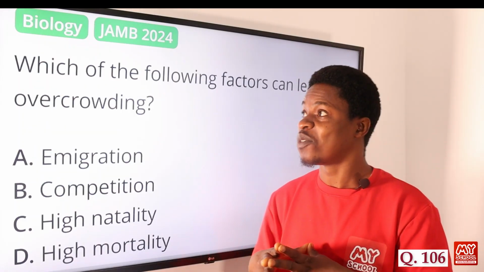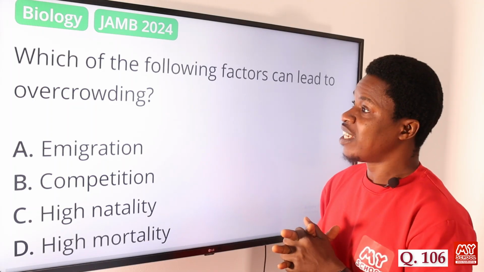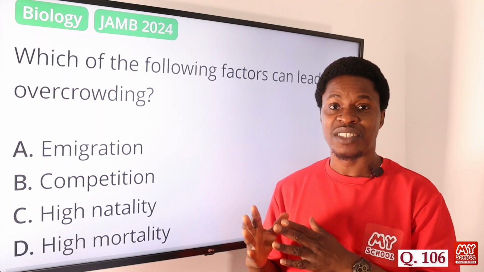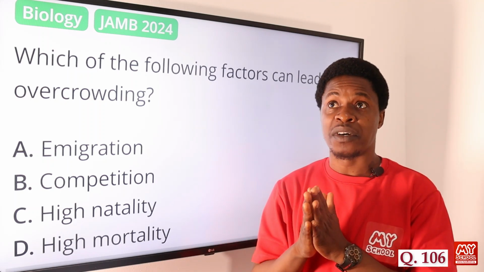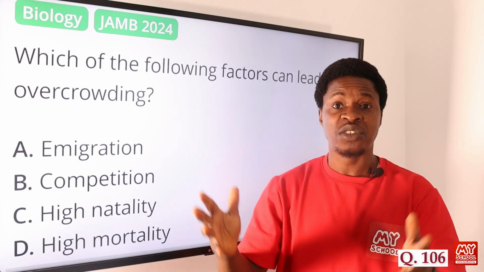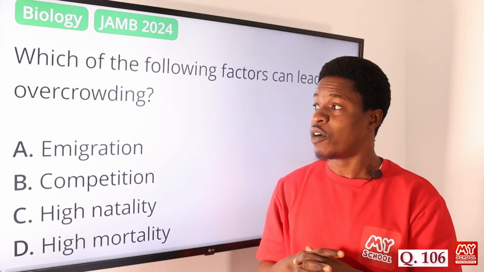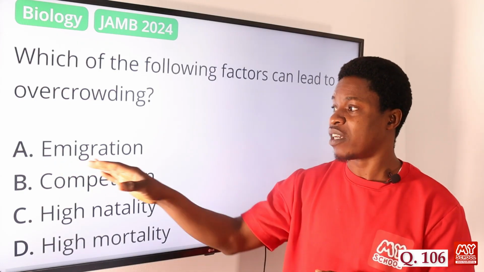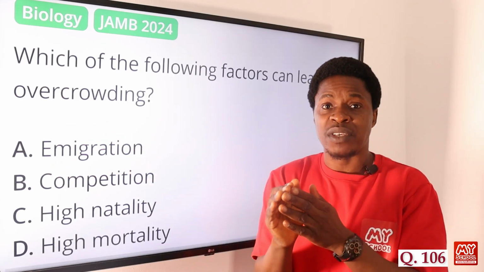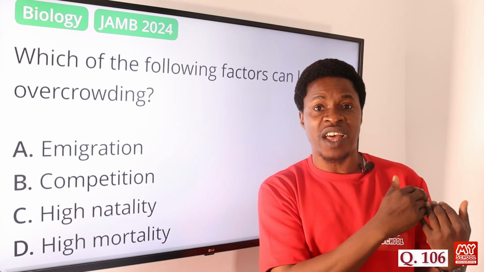Now let's move on to question 106. Which of the following factors can lead to overcrowding? Overcrowding can be when we have limited resources and more organisms than the environment can support in that particular community. Option A says emigration. Emigration has to do with moving away, moving out of that community.